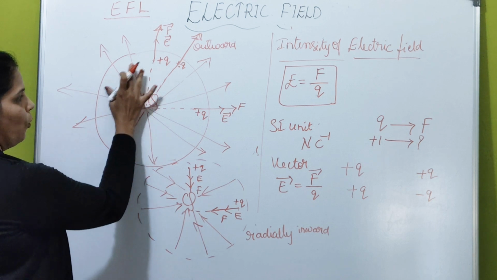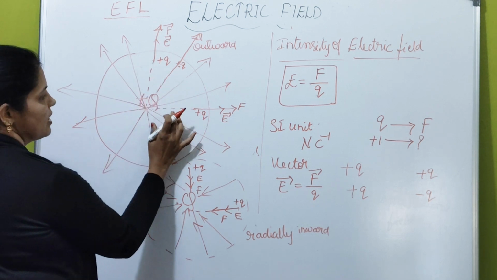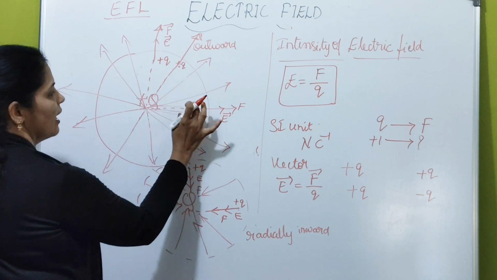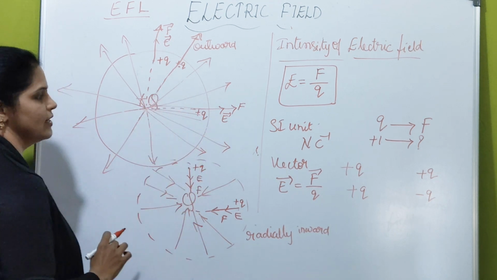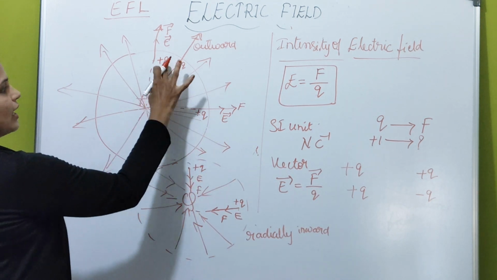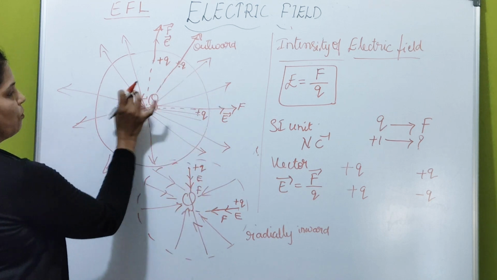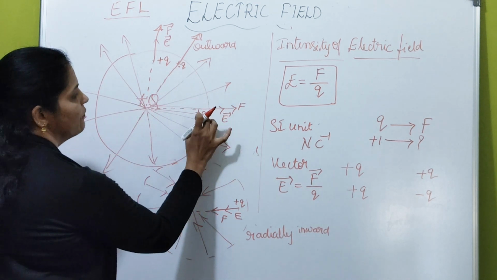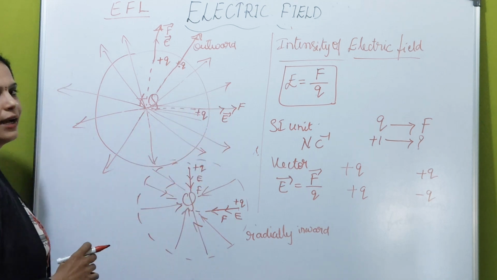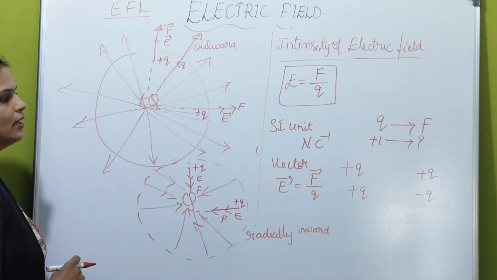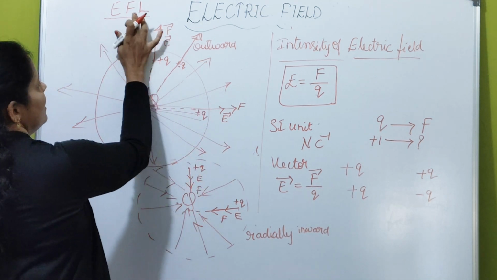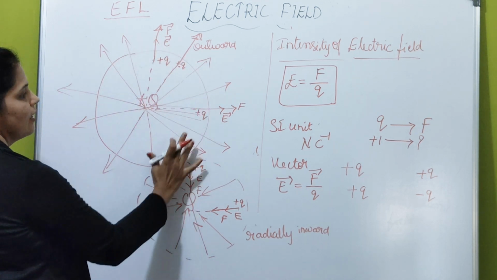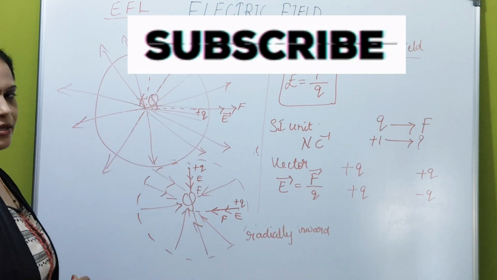So if you draw more number of lines at a particular point, that indicates that electric field is stronger at that region. If the lines are dispersed, if you have drawn few number of lines at a given point, then it indicates that electric field is weaker at that region. Like this, electric field lines tell about how strong the electric field is at a given region. Is this clear, students?